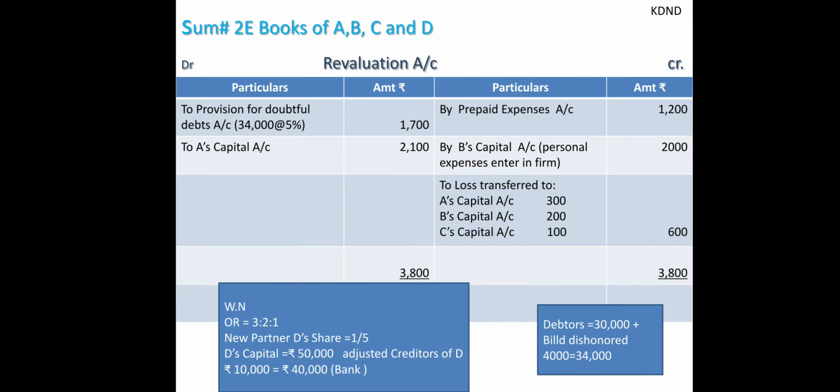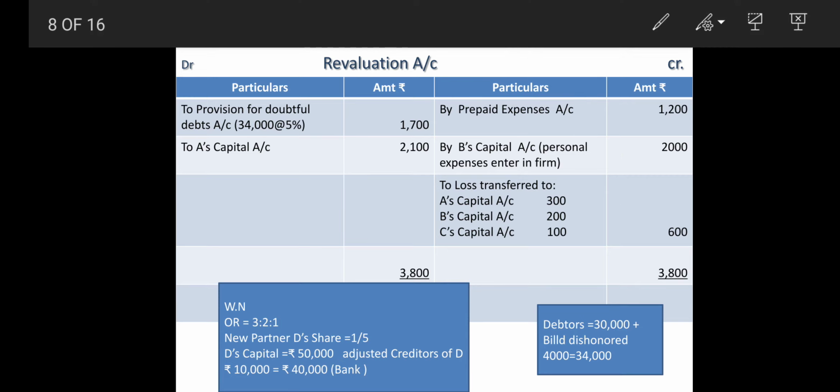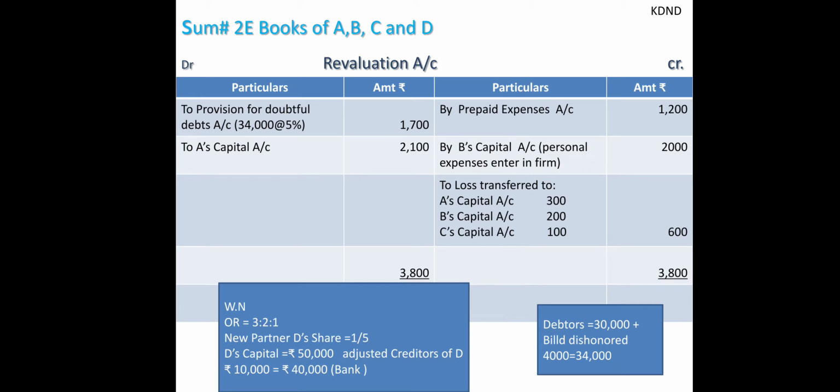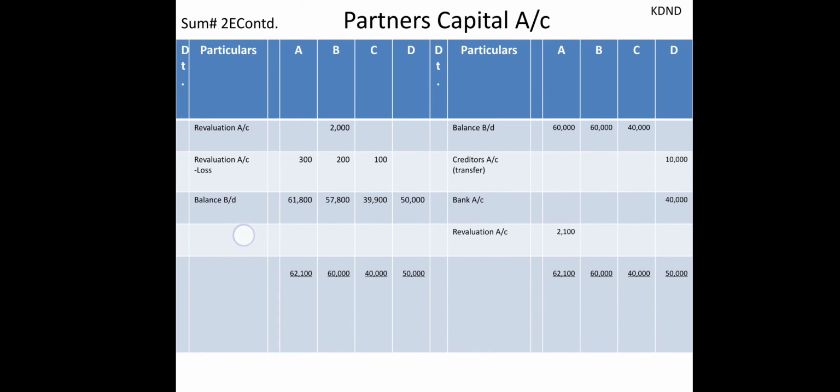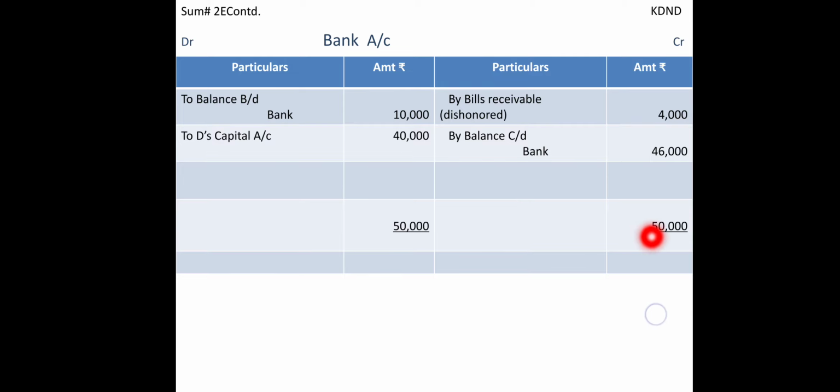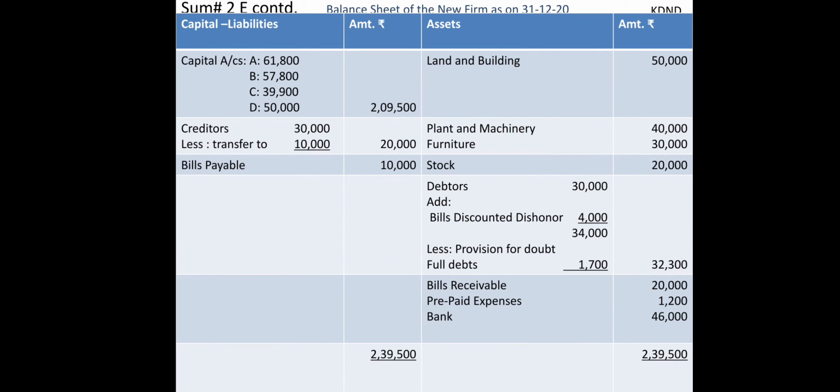And then first close your revaluation account. Here some workings are given, so you can do it in your notebook, so that it will be easy for you to understand. And then comes your loss, which is transferred, 300, 200 and 600, 100, distributed in their profit sharing ratio. Transfer this to your partners' capital accounts on the debit side, and then close the bank account also, and that is 46,000 we are going to transfer to the balance sheet.